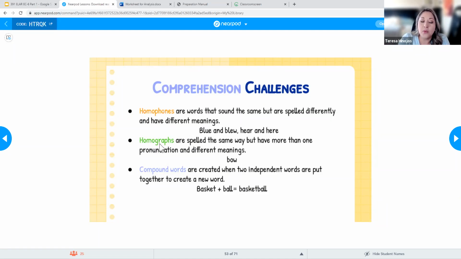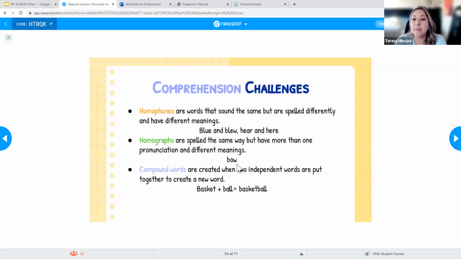And then homographs, what did we say that graph means? Anyone remember? Letters. Okay, letters. So graph would mean like the letters or the text or the print. Something like that. So very good. Thank you, Cynthia. So here we've got homograph, so same letters. In this case, it's spelled the same way, but it has more than one pronunciation and different meanings. So here I've got BOW, and this could mean a bow, like a bow and arrow, or like a bow on top of a gift.